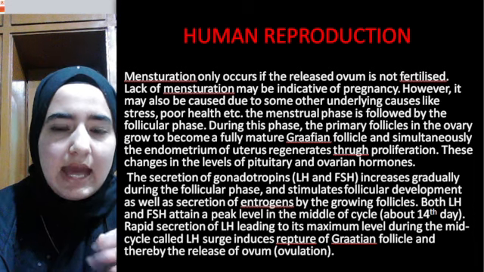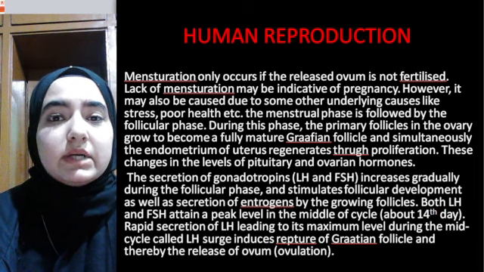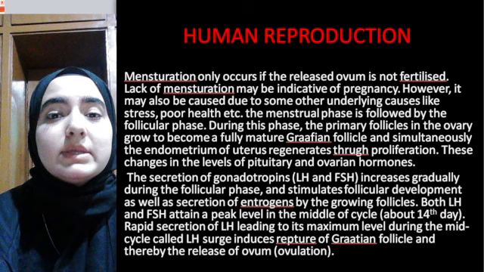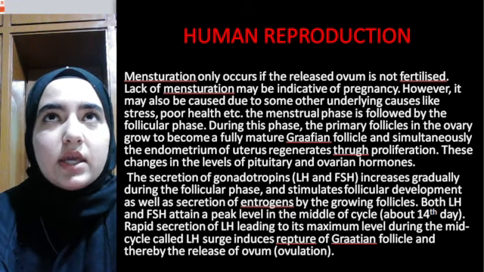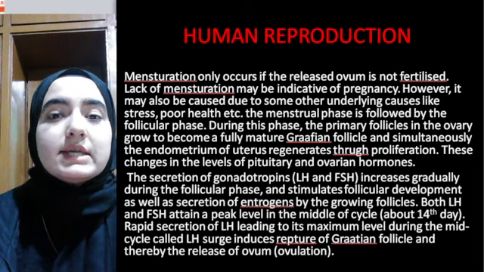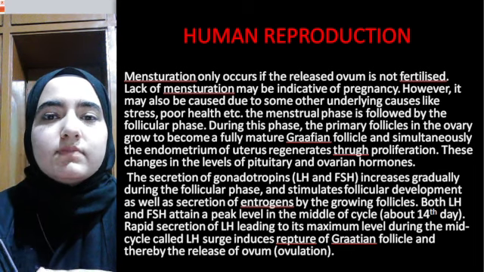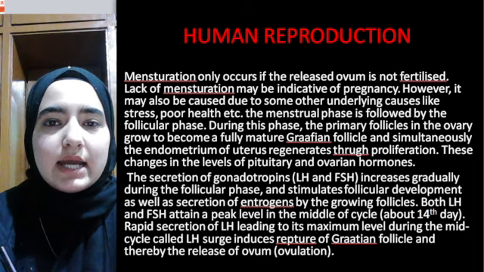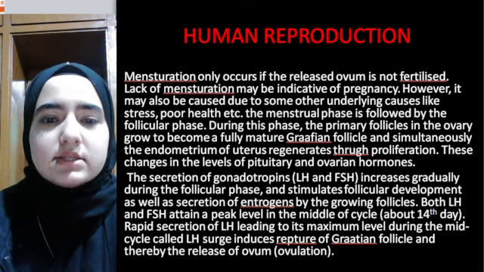Menstruation doesn't occur when a female becomes pregnant or conceives. Menstruation only occurs if the ovum is not fertilized by a sperm. So lack of menstruation is an indicator of pregnancy, but it's not always true. Sometimes females skip menstruation because of stress, poor health, unbalanced diet, and so on. But one of the reasons is that the female has conceived.